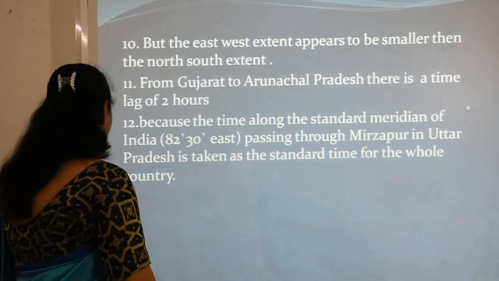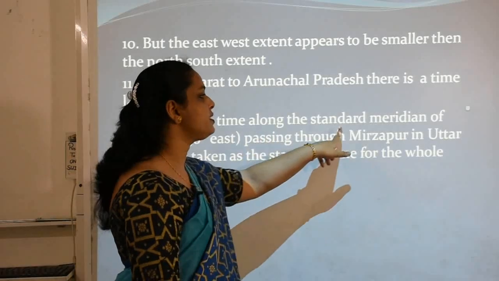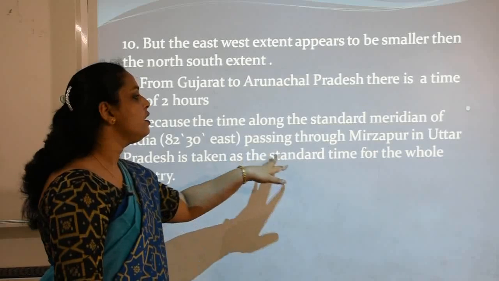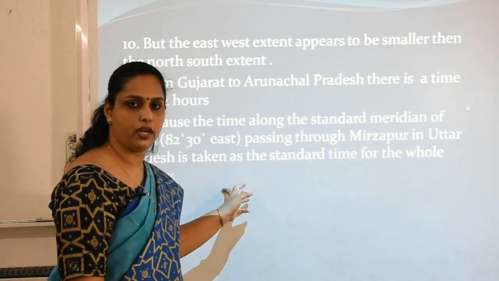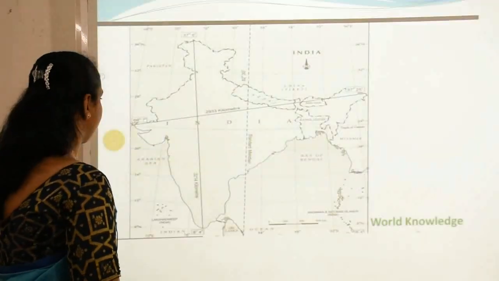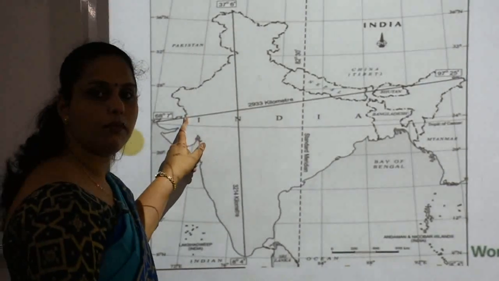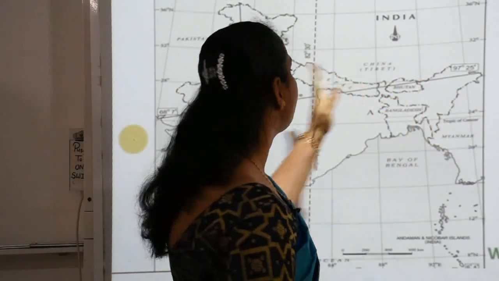The reason is written here: the time along the standard meridian of India, 82 degree 30 minutes east, passing through Mirzapur in UP, is taken as the standard time for the whole country. See, this side we have Mirzapur. Clear? When we move from this area up to this area, there is a time lag of 2 hours. Because according to the standard meridian of India, we have the same time.